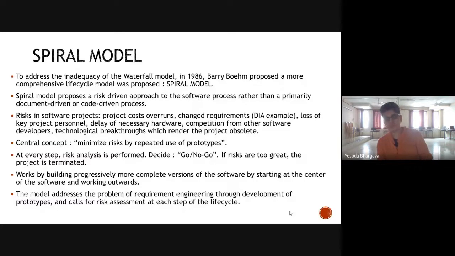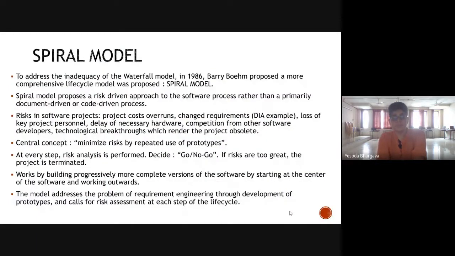Then competition from other software developers is there, and maybe you are working on a software, but suddenly someone has come up with other technology which has completely rendered the software obsolete. So these are some of the risks in software projects, and that is what the spiral model aims to target, in that it minimizes the risk by repeated use of prototypes.